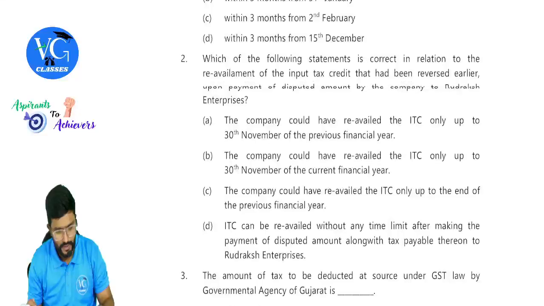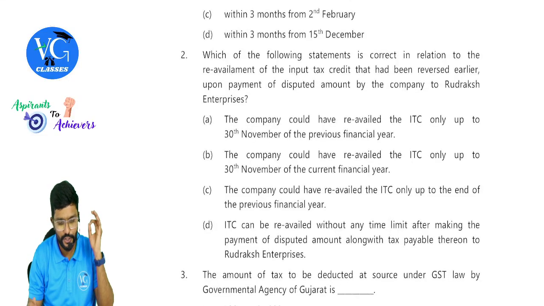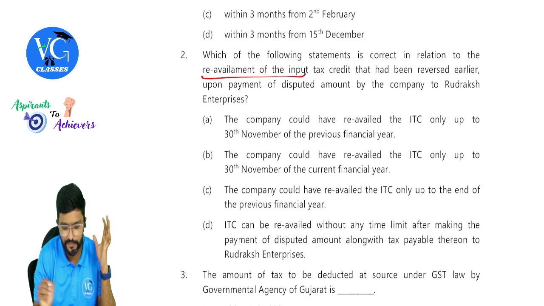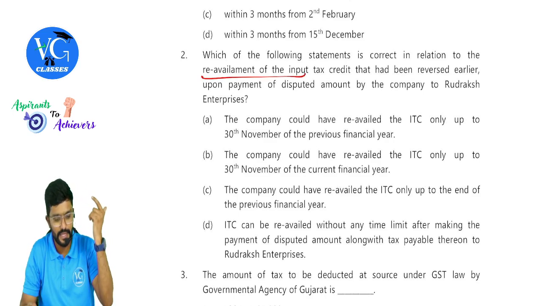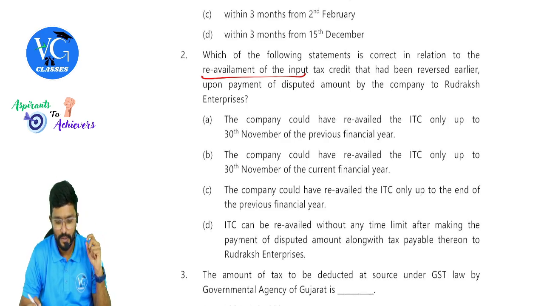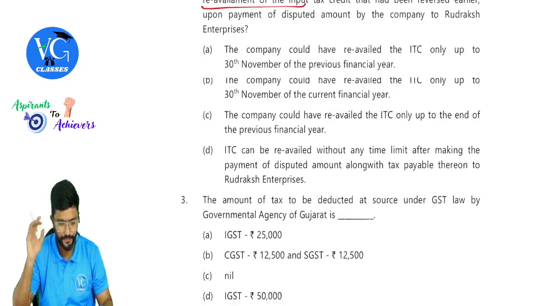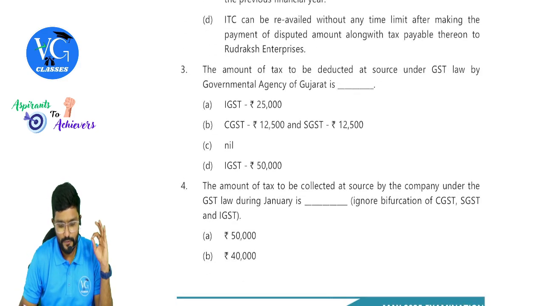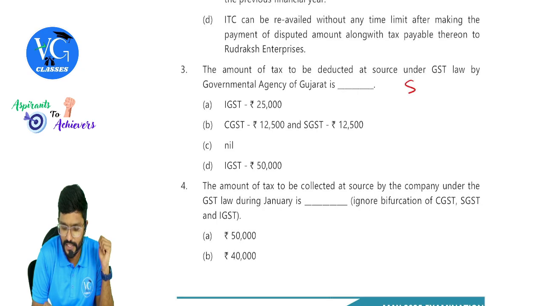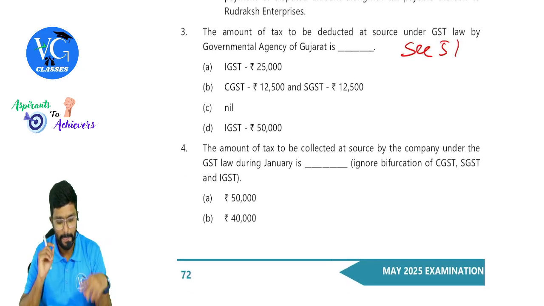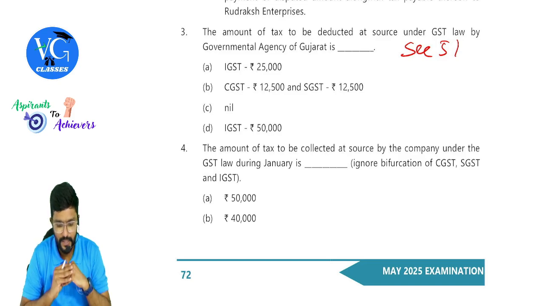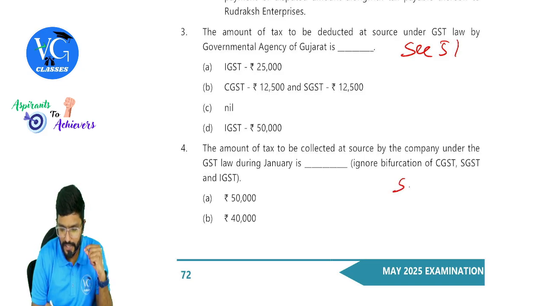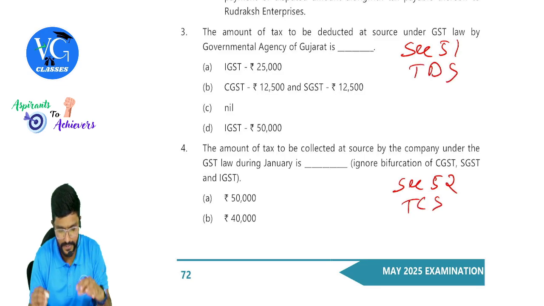Okay, sir. Next, which of the following statements is correct in relation to reavailment of credit? Okay, the question is on reavailment of credit. Credit had been reversed earlier upon payment of the disputed amount by the company to Rudraksh Enterprises. Next, the amount of tax to be deducted at source under GST law by a governmental agency of Gujarat. Guys, this is on section 51. Then, the amount of tax to be collected at source by the company under GST law during January is, so tax collected at source means they are asking on section 52. This is on TCS, that was on TDS, guys.